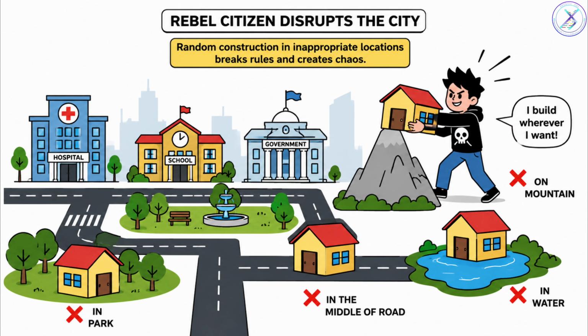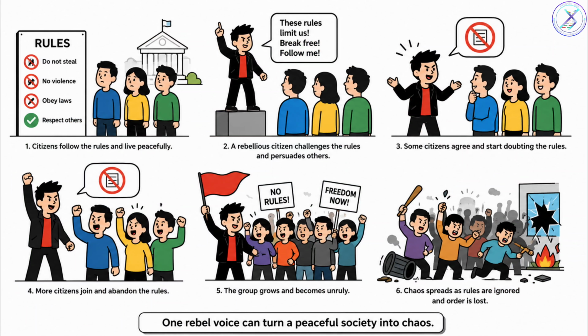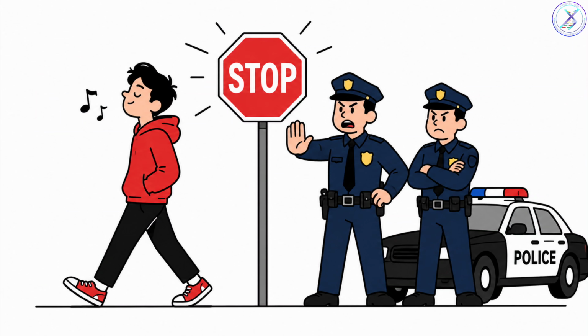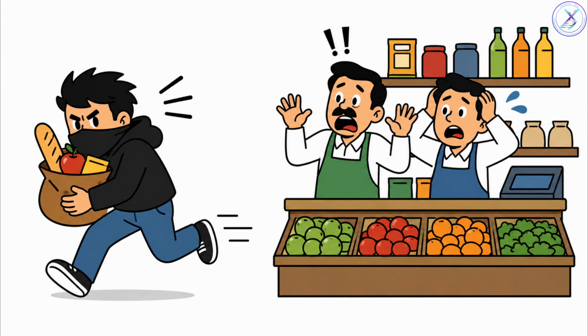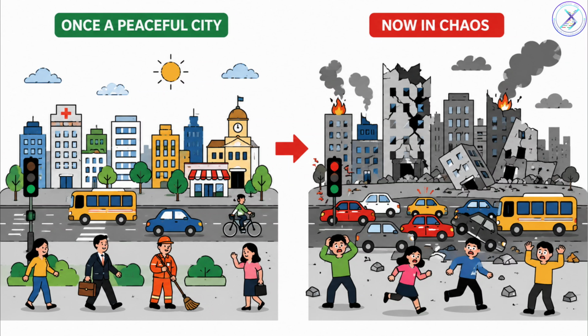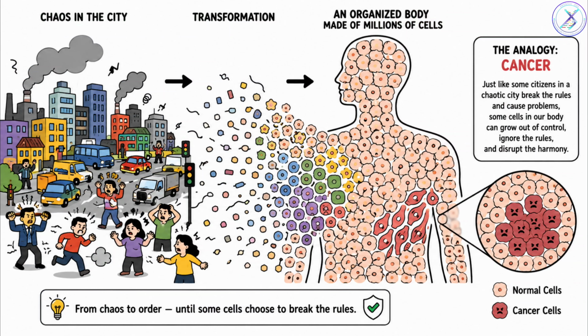Now imagine one citizen suddenly refuses to obey any law. He starts building houses wherever he wants. He convinces others to join him. He ignores the police. He steals food. He destroys roads. Soon, that peaceful city becomes chaotic. This is exactly what happens inside our body during cancer.